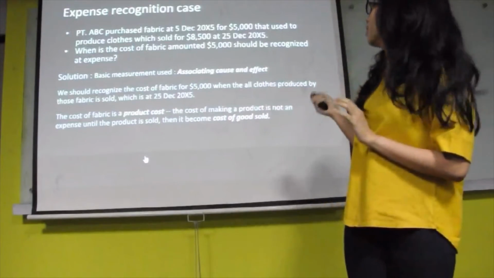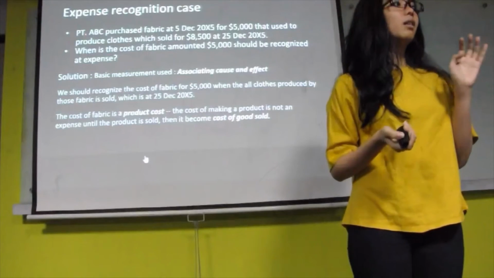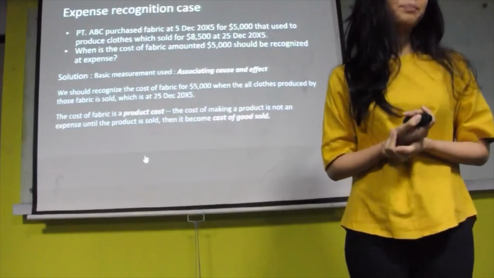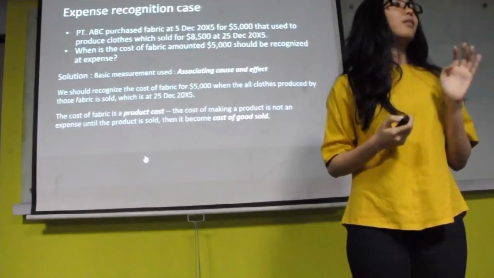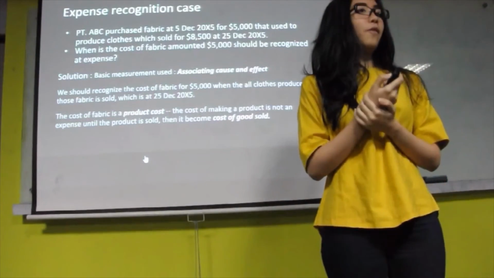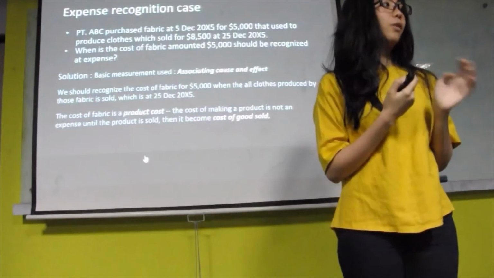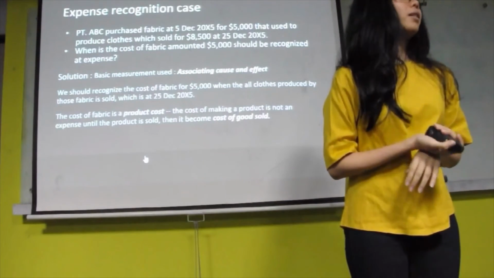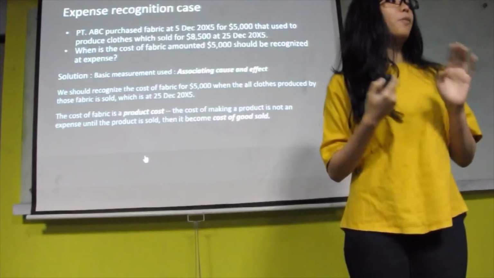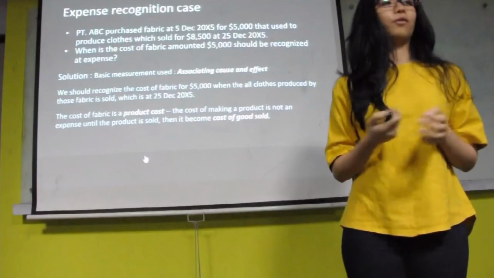To determine this, we use the basic measurement of associating cause and effect. So we should recognize the cost of fabric of 5,000 when all the clothes produced from this fabric are sold, which is on December 25, 2015. The cost of fabric is a product cost, so the cost of making a product is not an expense until the product is sold, then it becomes the cost of goods sold.